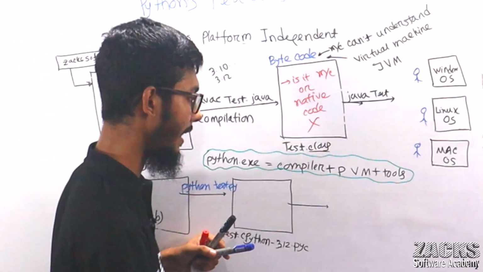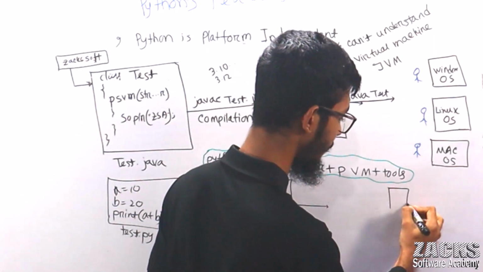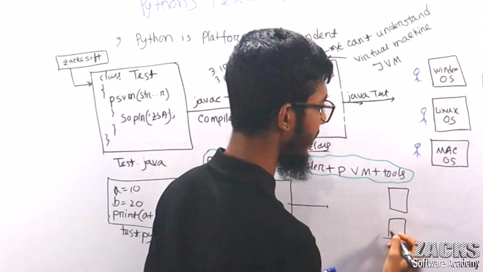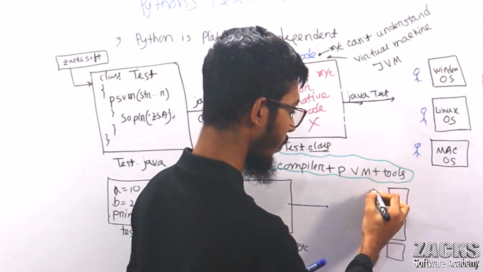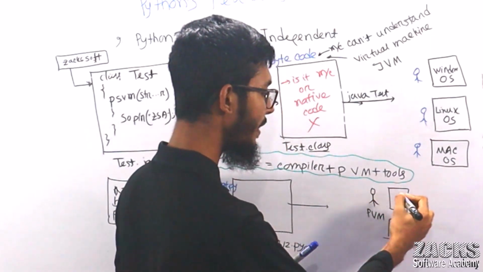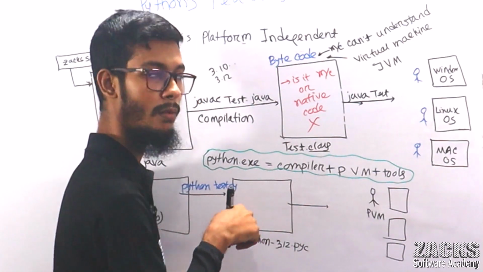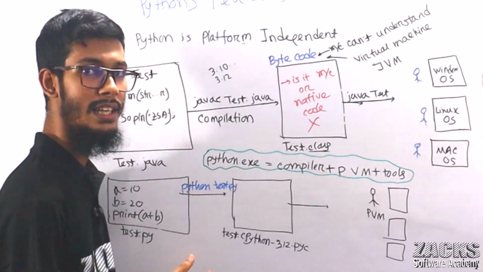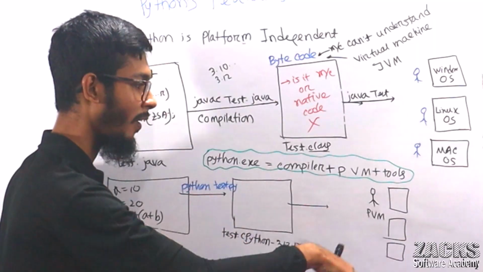Then the PVM, consider this is your Windows, Linux or Mac operating system, whatever the operating system, no problem, the PVM will execute this bytecode. It executes line by line, and we get the result. So internally all these things happen.